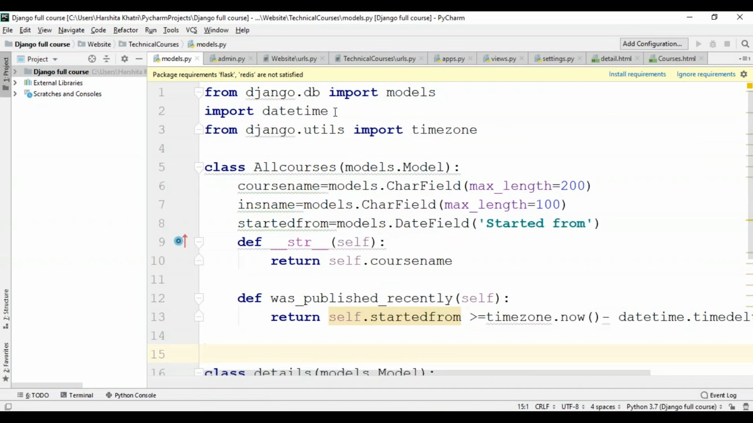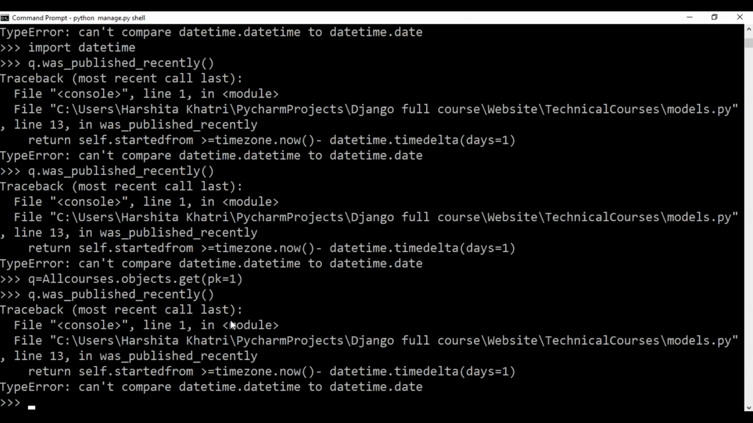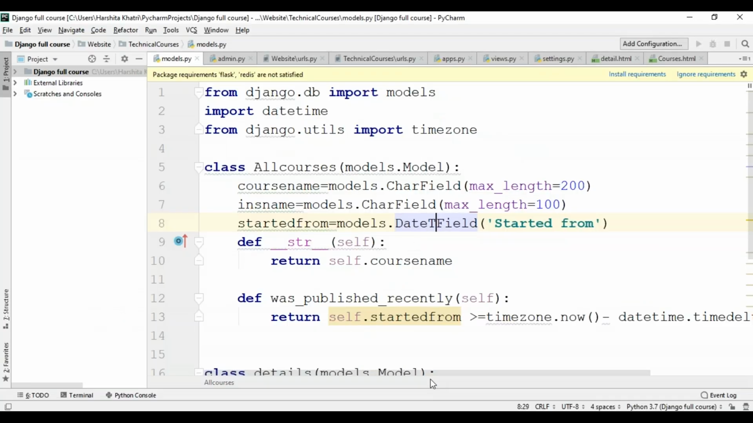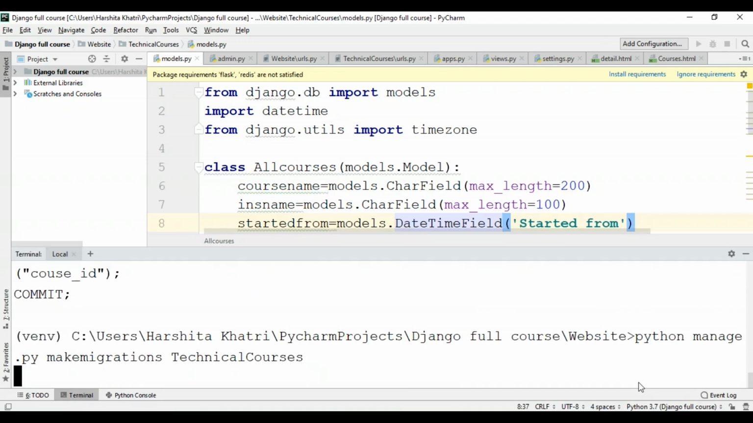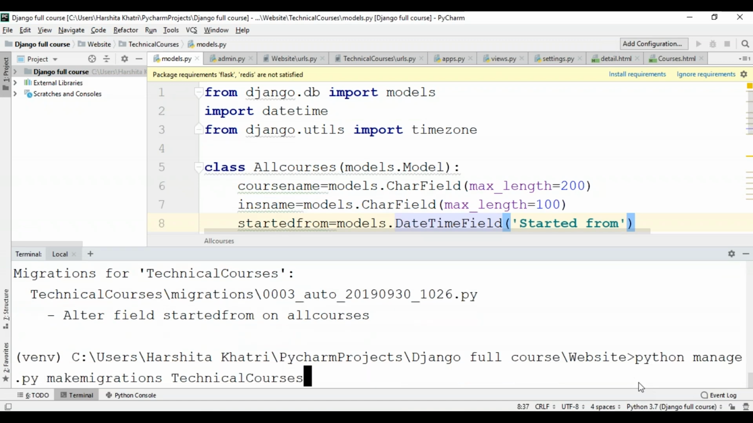I've imported the datetime module and I've imported the timezone method as well. So as you can see over here, instead of making use of the DateTimeField, I've made use of the DateField. And that is why it is throwing an error over here saying can't compare datetime.datetime to datetime.date. So let me just make that change over here. It's DateTimeField. I'll have to save this. Since I've made a change over here, I'll run the makemigrations command. And after that, I'll have to use the migrate command as well.